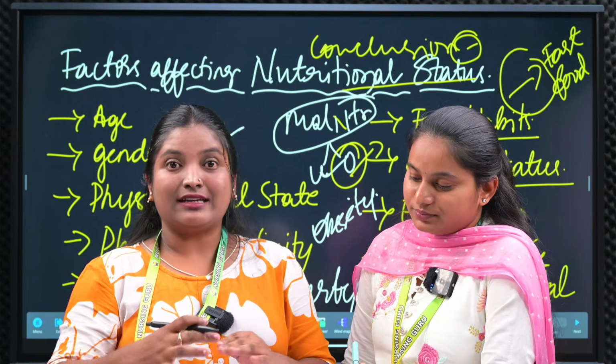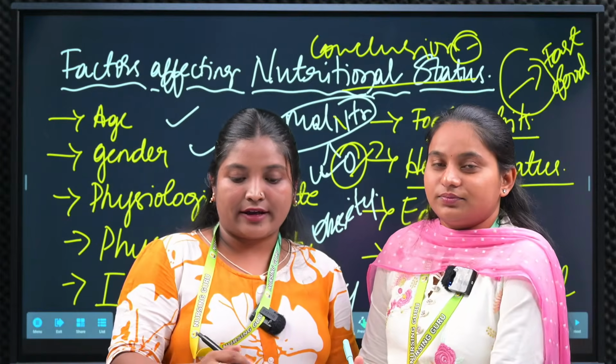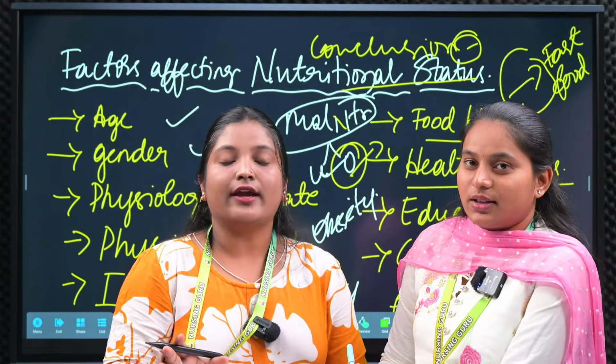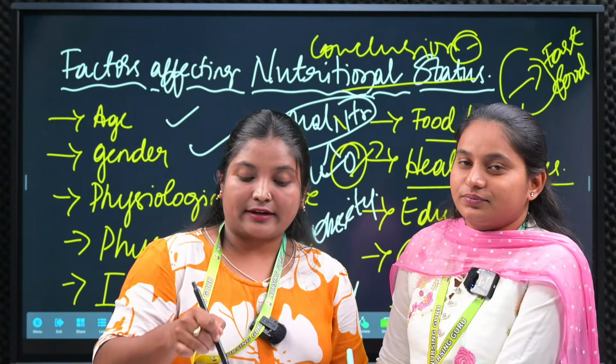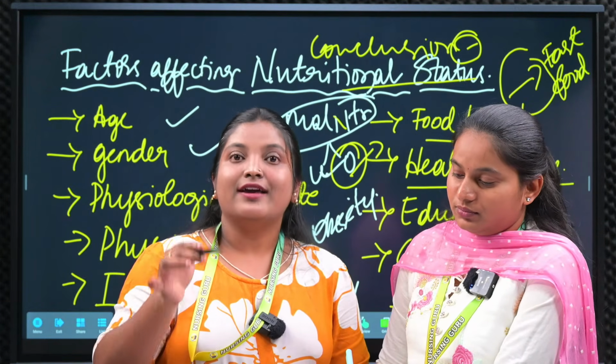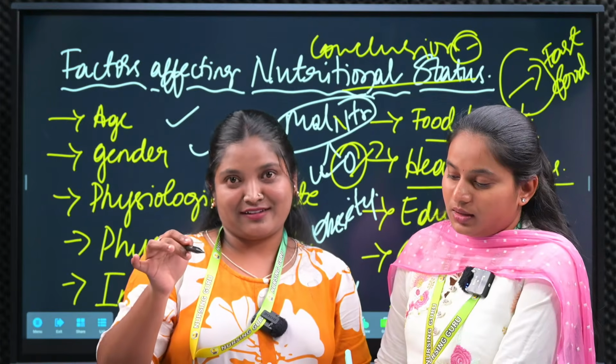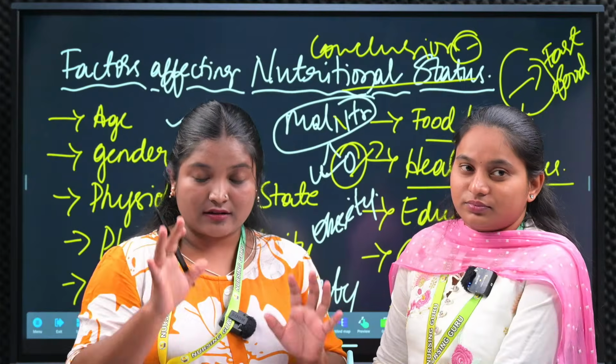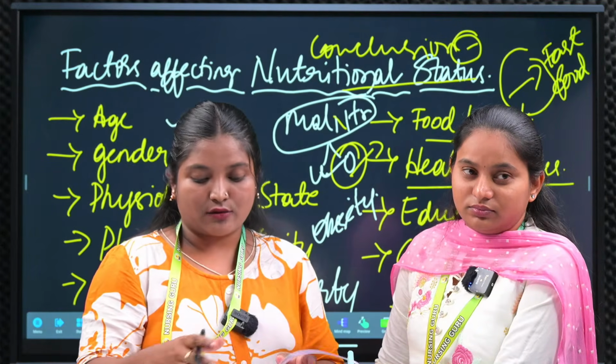Daily in adulthood, 19 years plus, means 130 grams is necessary. But when it is pregnancy and lactation we have to take a bit more, so 175 and 210 grams we need to take. That is how you remember and write this daily RDA. Definitely they will ask. And BMR also.